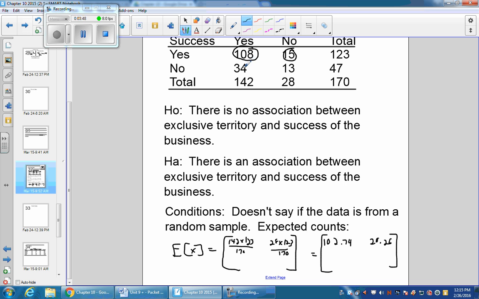And then the last two, I got 142 times 47 over 170 and 28 times 47 over 170. So I'll just kick those out real quick on my calculator. 39.26. And finally, 7.74.